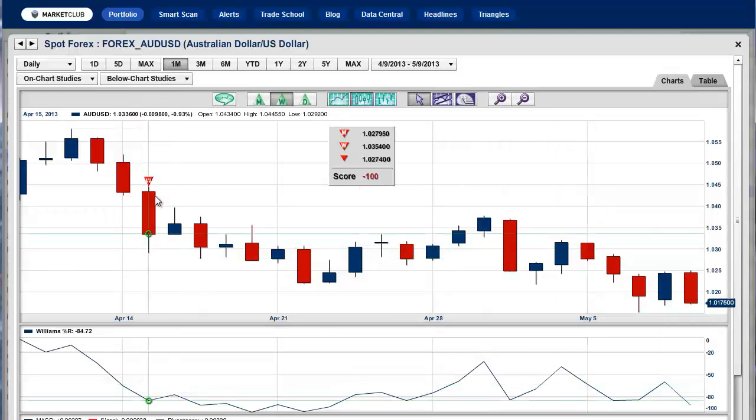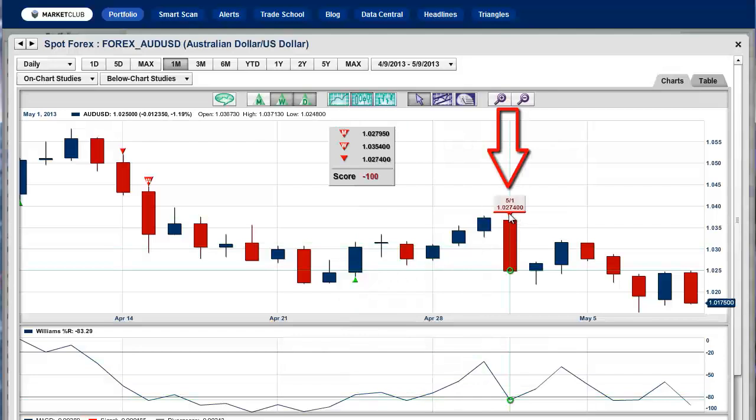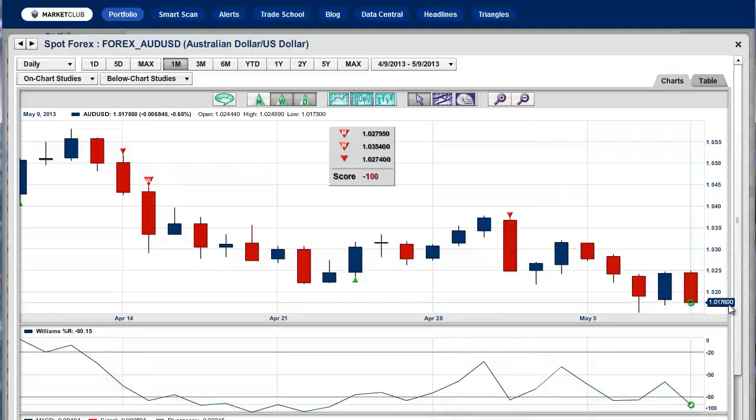Now we also trade these trade triangles using weekly and daily. So the first signal was right here, 103.54. Now I put the dailies in, and you can see we covered that position at 103.06, about a 50-cent profit, which is very nice profit, not huge, but very nice. We then moved back into this market on the 1st of May at 102.74. Now that's because the trend based on our weekly trade triangles was down, and we wanted to trade only with the direction of the trend. So the trend is down, so we caught the market moving down to the 101.76 level. So very nice profit in there already, and it looks like it's going to continue.